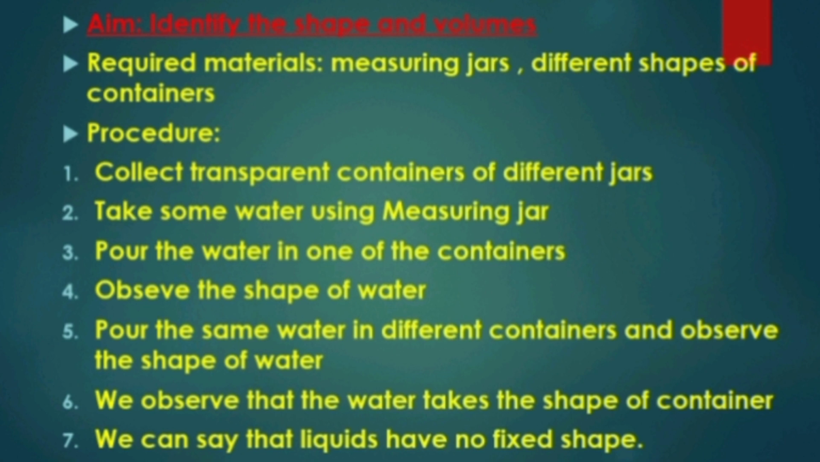Procedure: collect transparent containers of different shapes. Take some water using a measuring jar. Pour the water in one of the containers. Observe the shape of water. Pour the same water in different containers and observe the shape of water. We observe that the water takes the shape of the containers. We can say that liquids have no fixed shape.